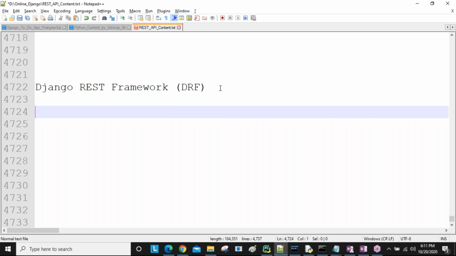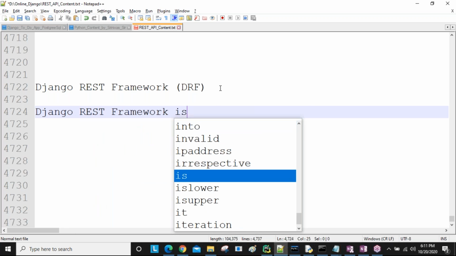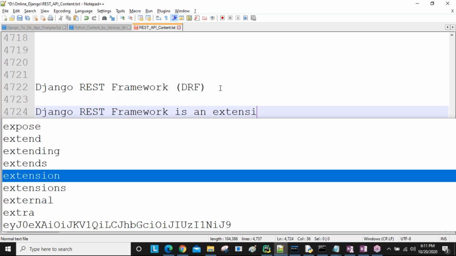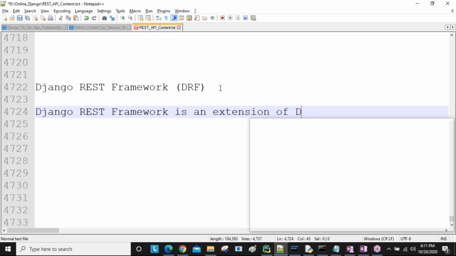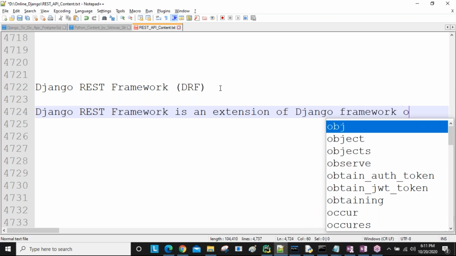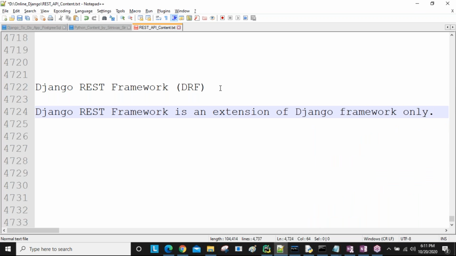Django REST framework is an extension of the Django framework. This is the point, sir. Django REST framework is an extension of the Django framework only.